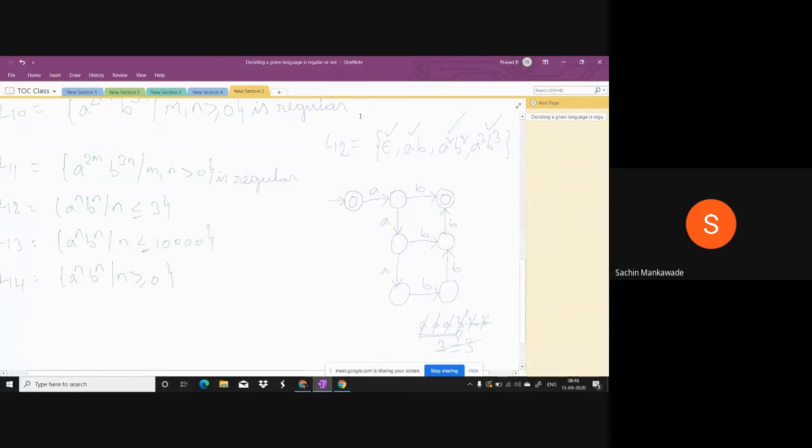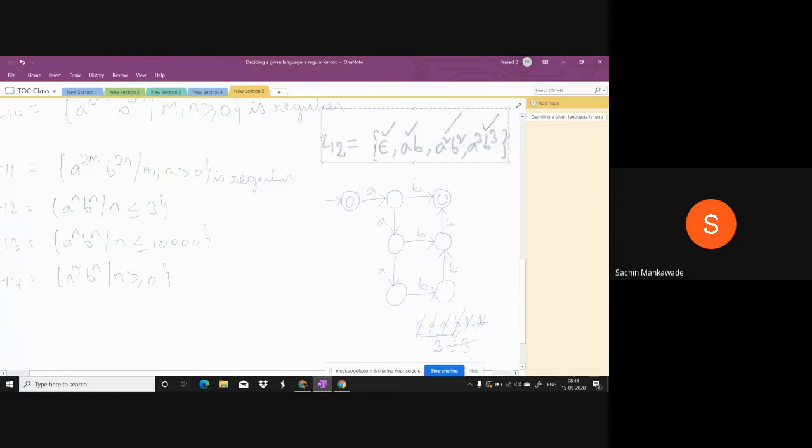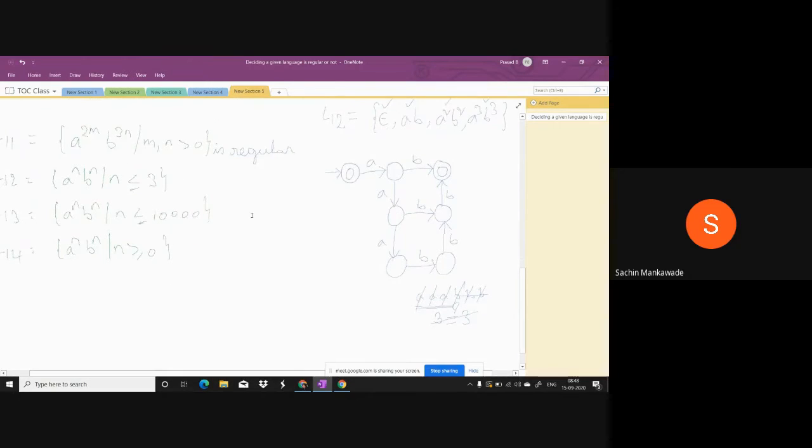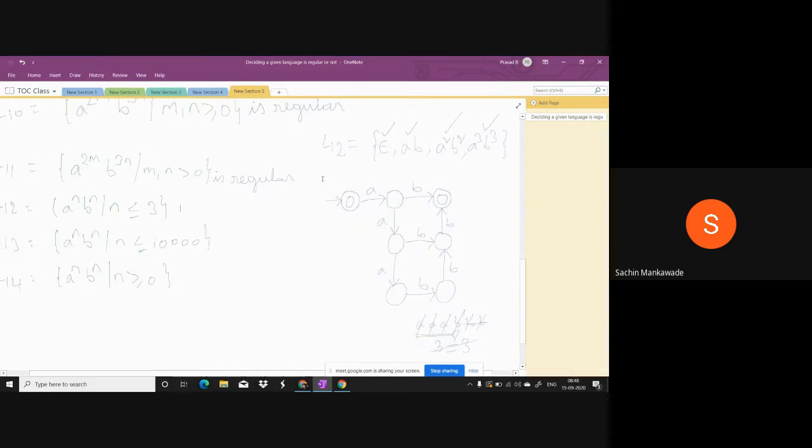And how many strings will be there in L12? Finite or infinite? What is the total number of strings in the L12? These are the strings. 4 strings. Finite, right? We have the relation between A and B, and that relation is finite. Just hold on. So we have accepted every string of L12 through this automata.